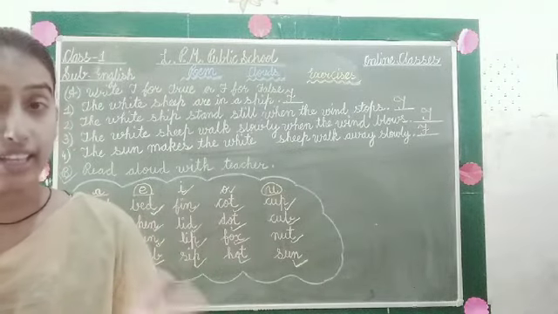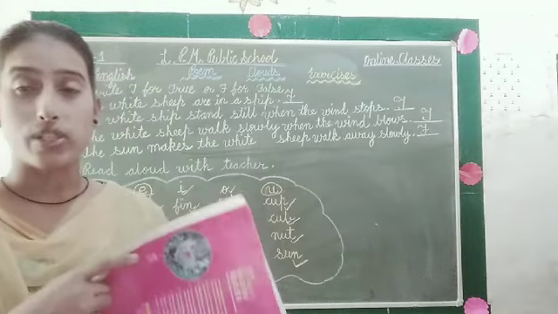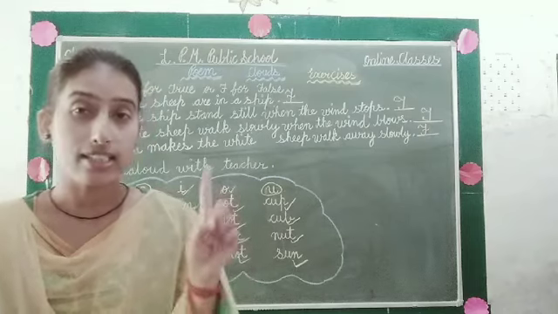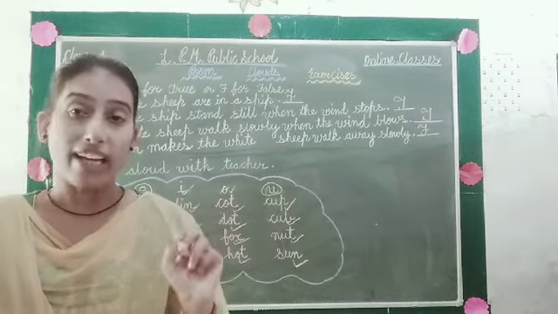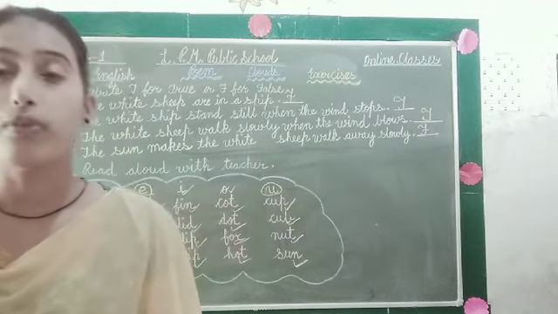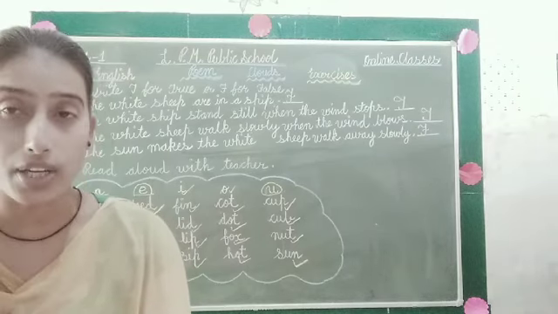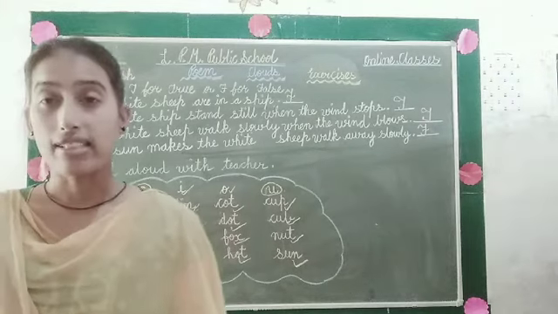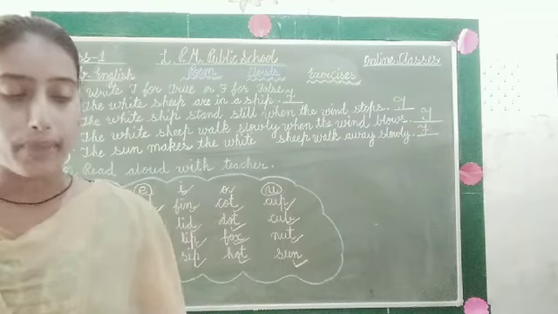They are in a cloud. So we have to choose the correct option, clouds, which is given second. There are 3 options. First is the sky, second is clouds, and third is a star. So the white shapes are clouds. So we have to choose option number two, which is correct. Like this, you have to complete the exercises given in this poem.